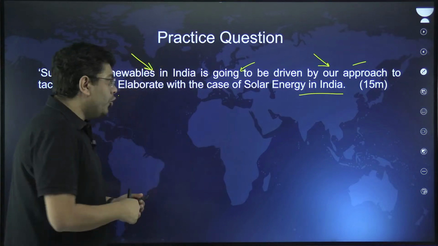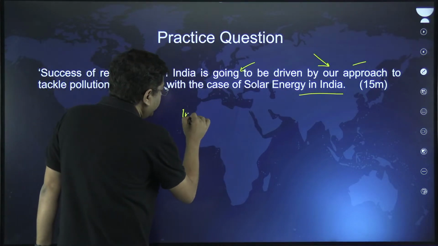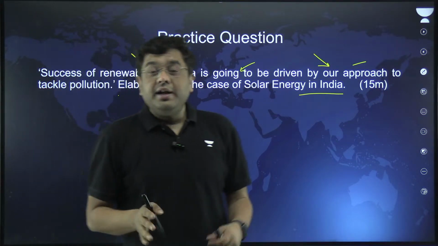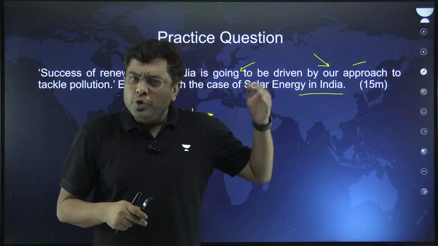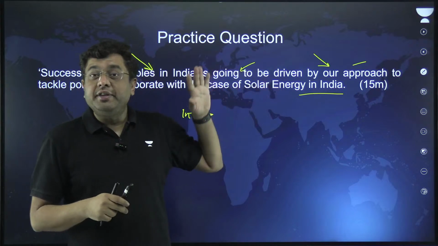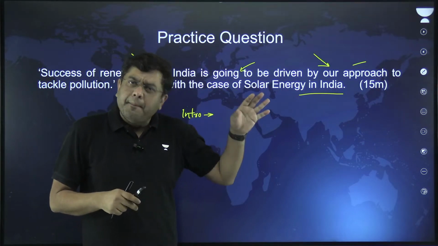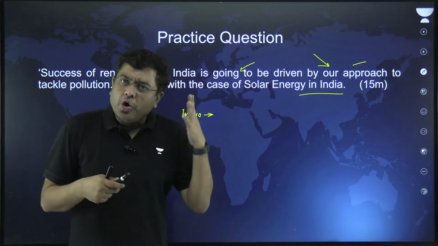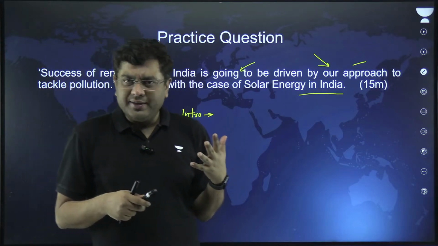So in the intro, there are a couple of ways in which you can start the intro. One of the ways is directly talking about that pollution in India is very high. India is facing the brunt of climate change. But that will be a kind of a disorganized introduction. So in an organized introduction, how should you begin your answer?